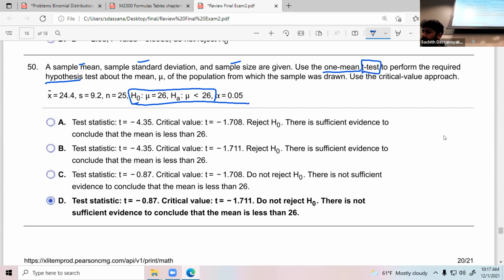How do you find the test statistic? Since they have given what is mu naught, this is going to be your mu naught. Once you calculate the test statistic, you can use this mu naught. This is what kind of test? Less than, which means left tail test. This is your rejection region. First, how do you find the test statistic?